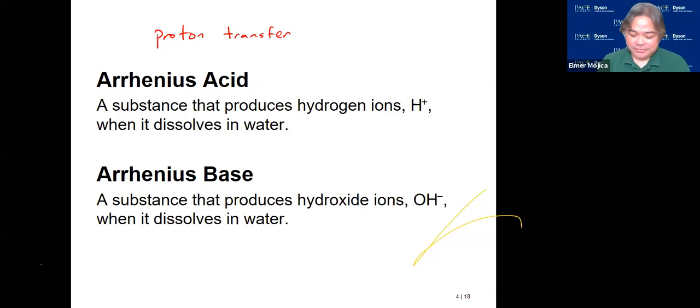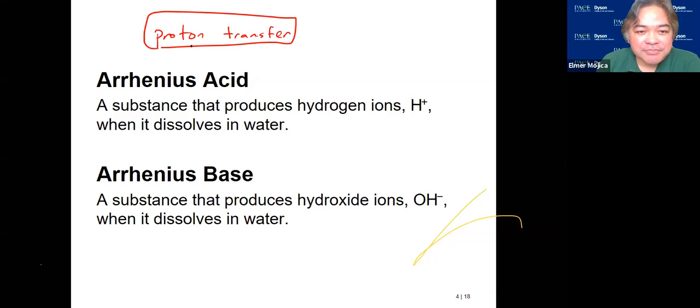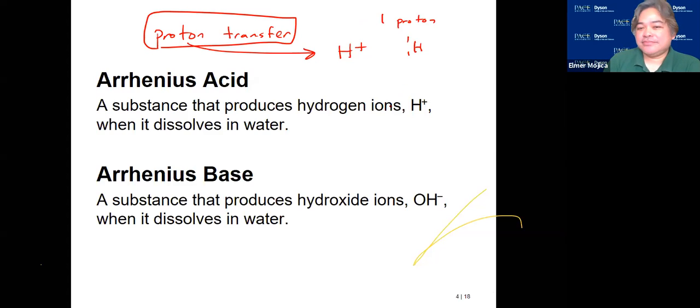Okay, so we go on. Proton transfer. We define proton as the H plus. If you recall chapter 2, your H plus would only contain what? 1 proton. Usually it's written like this: that's the atomic number, and that's also the mass number. So it's just a proton.